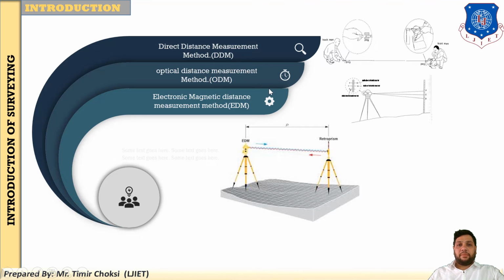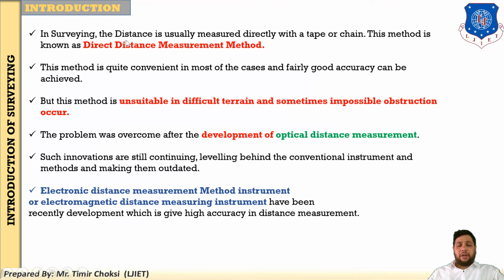There are three important methods. All the detailing I will explain chapter by chapter when the chapter arises in your syllabus. Don't worry, you only have to understand the basic funda: DDM, ODM and EDM. Here I repeat these terms in sentence form. In surveying, the distance is usually measured directly with tape or chain.